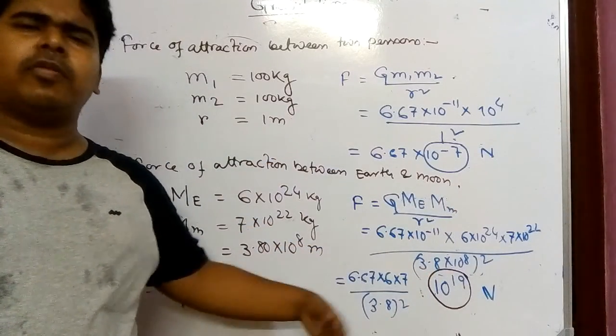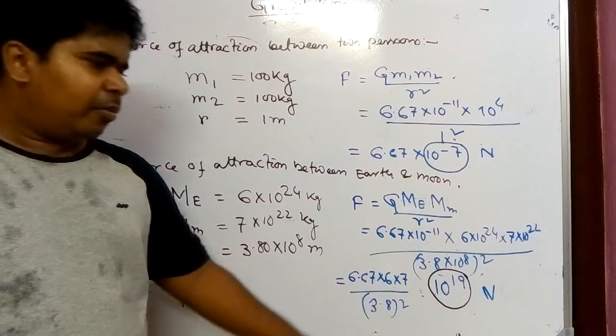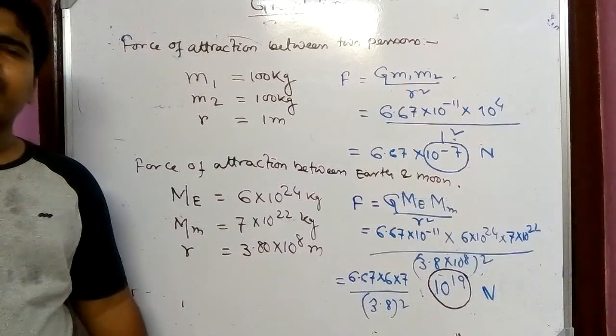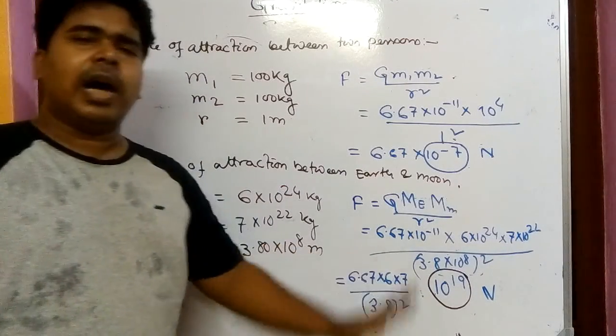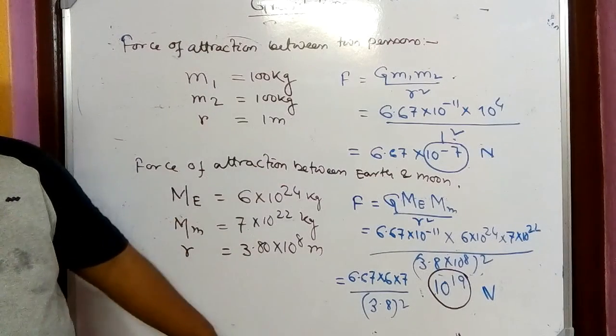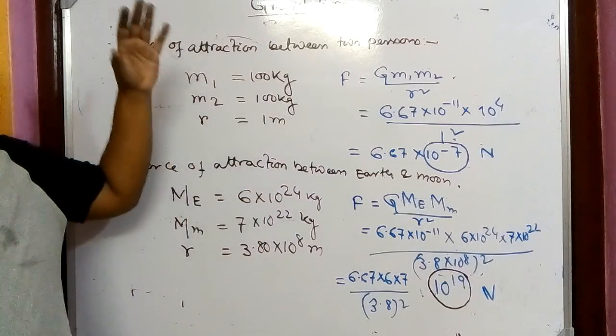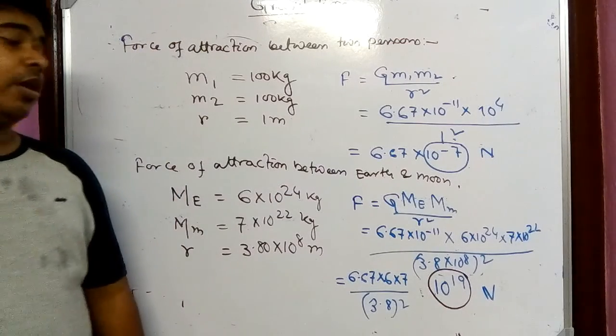This calculation is not important for us, because the order is 10 to the power 19 and it tells the whole story that it is very large. So that is the comparison between the force of celestial bodies and the general bodies we have seen around ourselves.